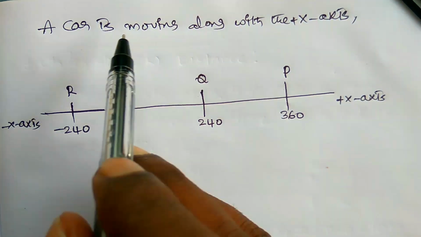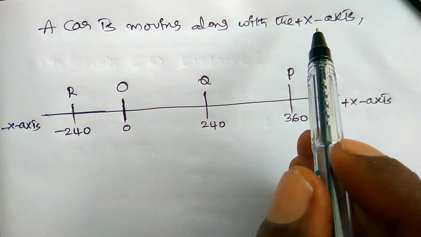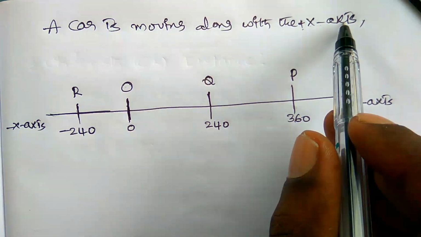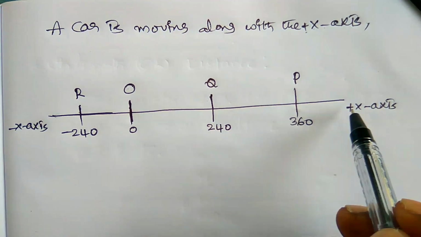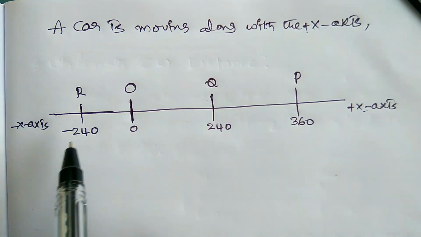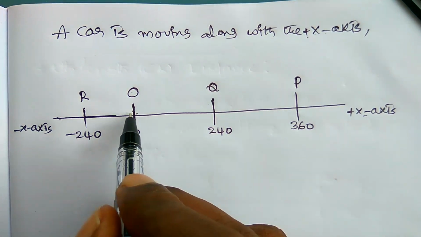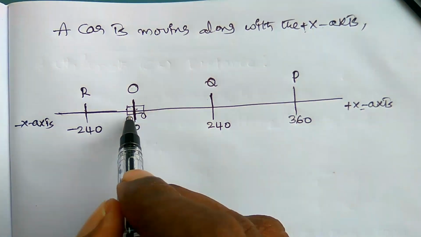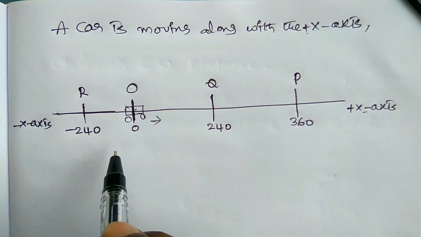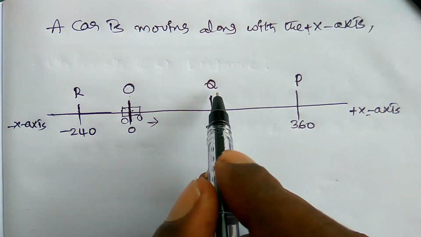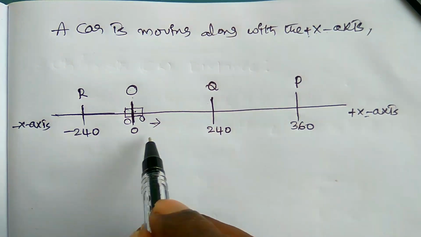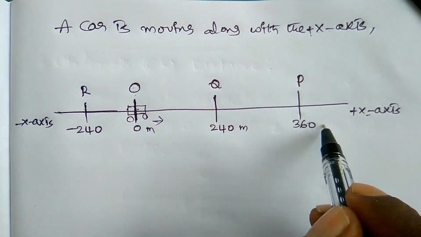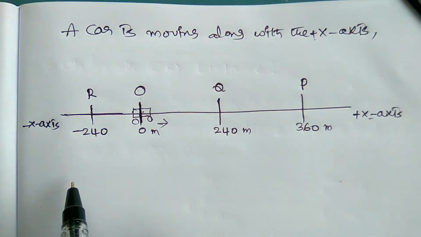Here, a car is moving along the positive x-axis. So this is the positive x-axis and this is the negative x-axis. Here there is a car which is moving along the x-axis. The points are O, Q, P. So this is the 0 meter, this is the 240 meter and this is the 360 meter, let it be.